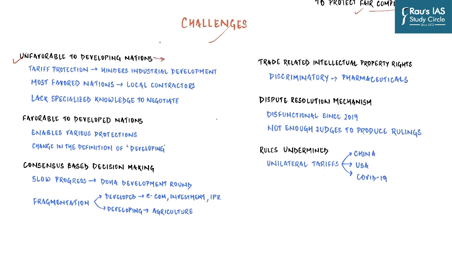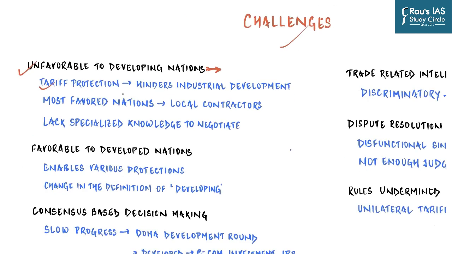First and foremost, the criticism of WTO is that it is unfavorable to developing nations because it is derived from GATT, which was established in the context of World War II, and all the victors and the global north came together to frame rules which were very beneficial to them. For example, let's take the case of tariff protection.